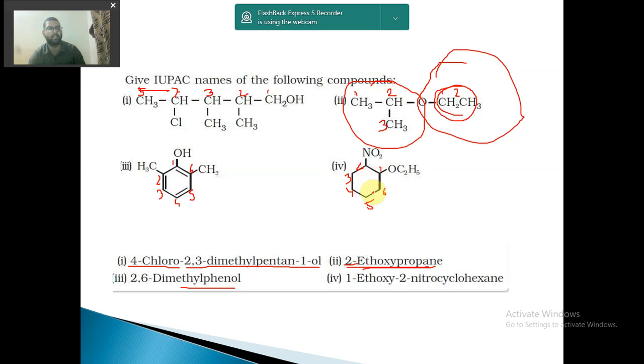Again 6 carbon atoms are there, so it will form the hexane group, alkane group. This is OC2H5, that is, this is my ethoxy. So 1-ethoxy at 2nd position, what is present? Nitro group is present. So 1-ethoxy-2-nitro, and what is this? Cyclohexane. So 1-ethoxy-2-nitrocyclohexane. Simple. So you have to just practice this, then you will get it. It is very simple actually. So today up to this only because the size of the lecture will be long.